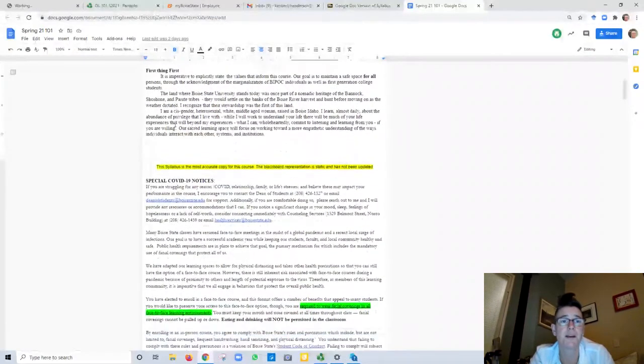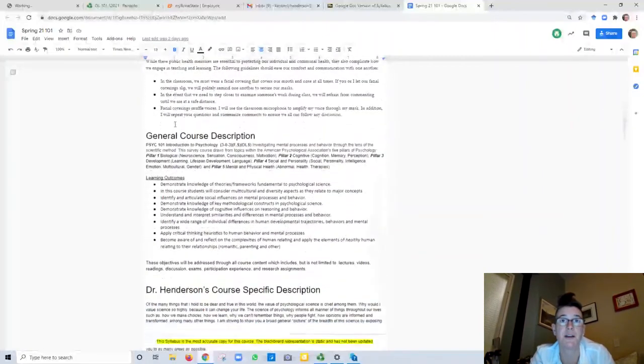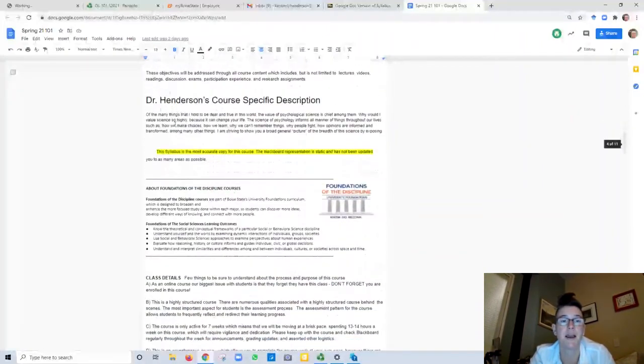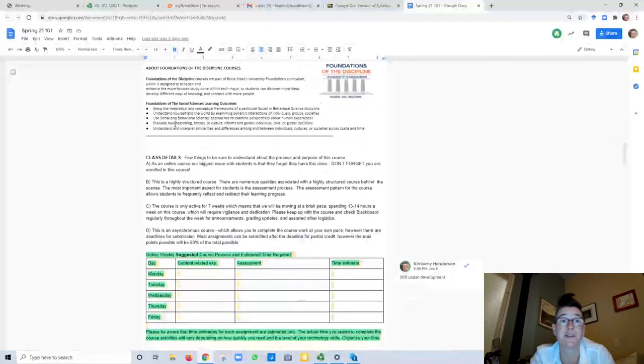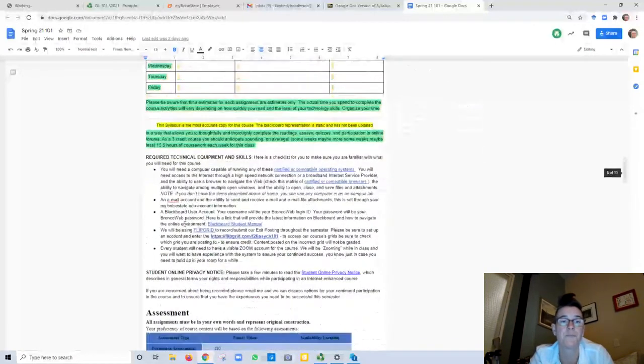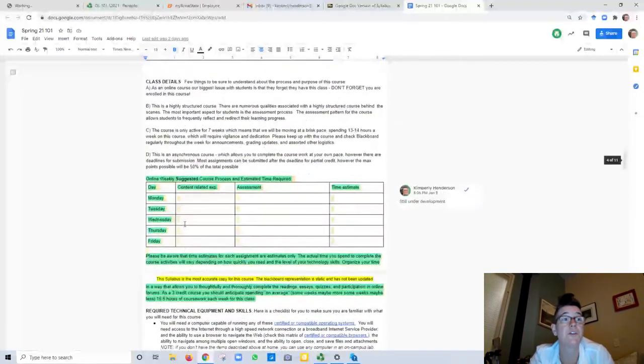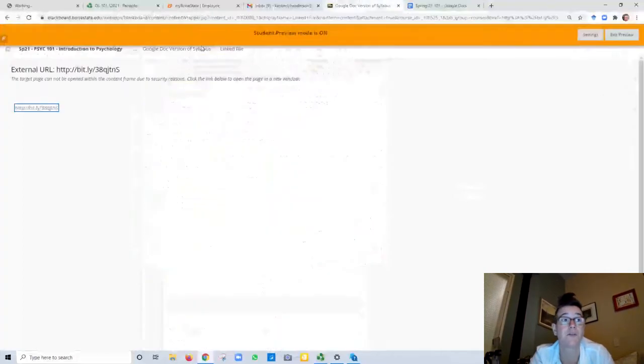Of course, there's this big blurb here about COVID. We want to make sure that everybody stays safe, especially those of you interacting in the general population. I'm working on the syllabus every semester, so it's been updated continuously. One of the things that I haven't exactly set up yet, and I was kind of waiting for some teaching assistants to give me some feedback, is this suggested course process. I like to have that because some students don't know the best way to space their learning out, and this can be really, really helpful. So I'll be working on that, but for the most part, everything is really ready to go. So be sure to check that out when you get into our class.